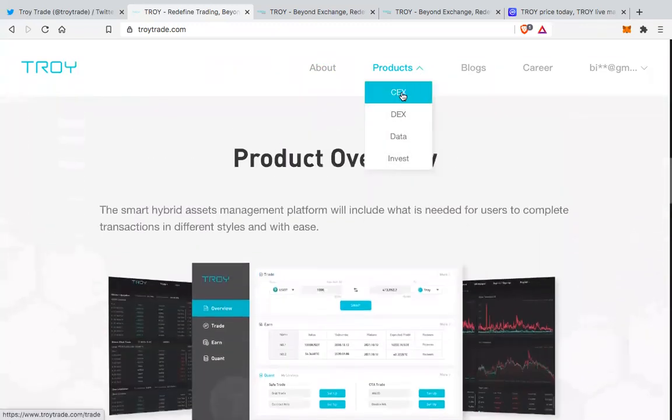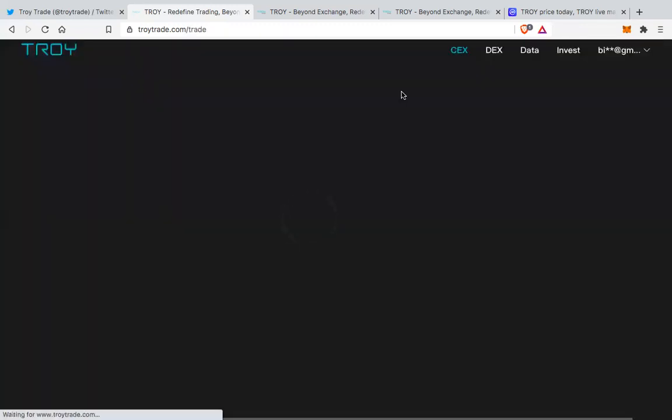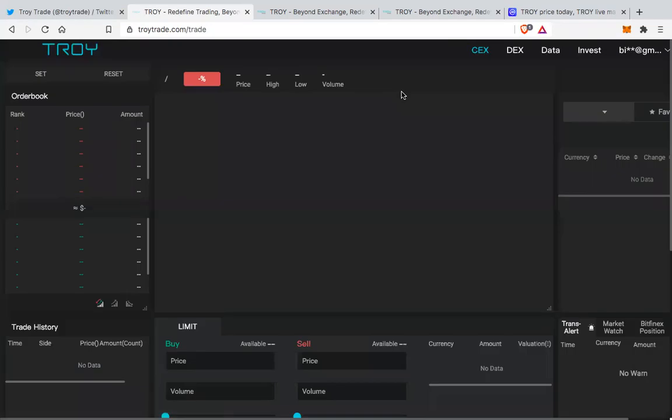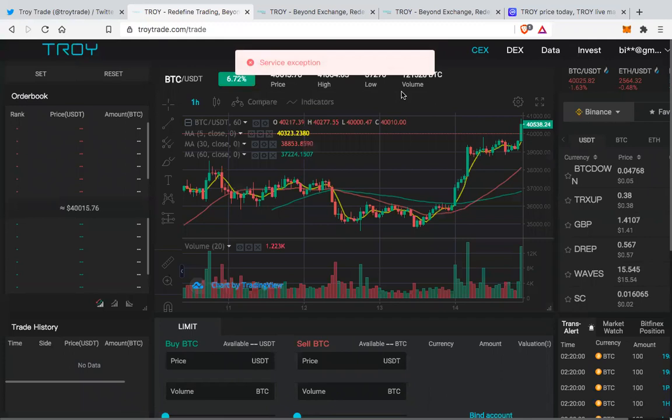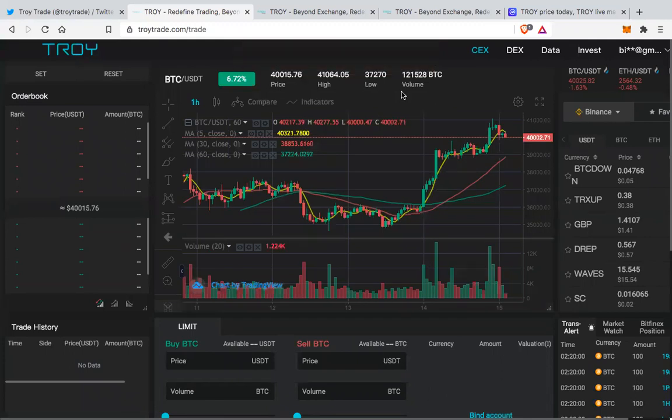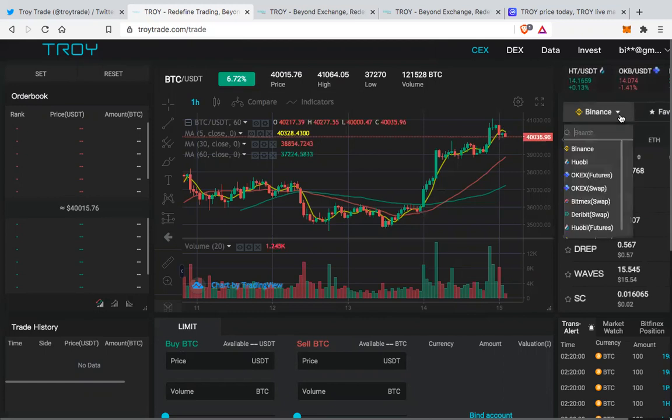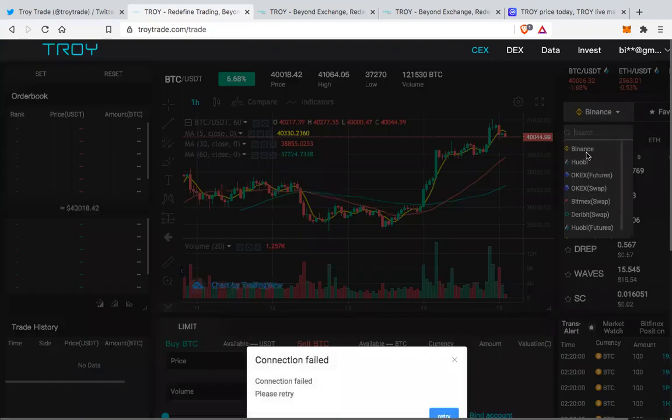The first thing that they offer is centralized exchange. Now there are a lot of centralized exchange, and this becomes one more. But what looks very interesting to me is, in one exchange you can trade multiple exchanges. That is, they have an option of trading on Binance, UB, OKX, BitMEX.